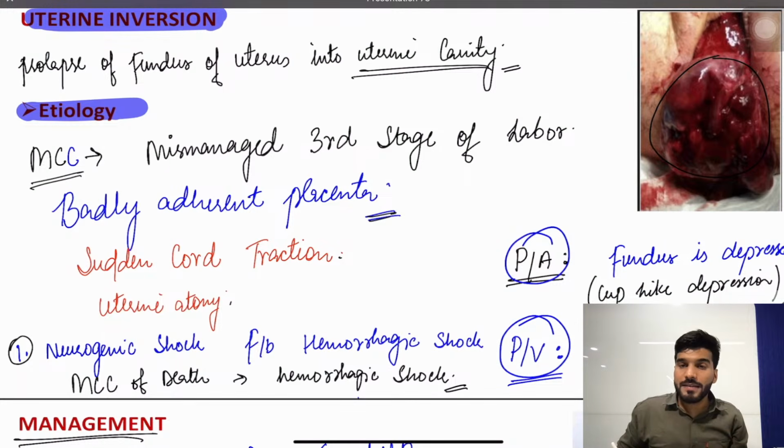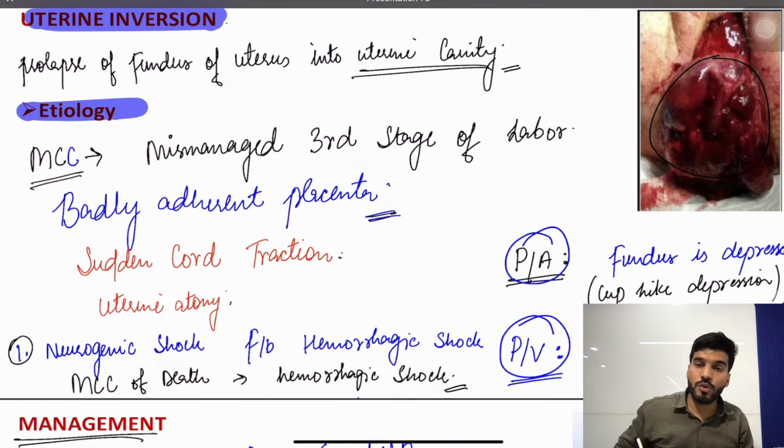In badly adherent placenta, I've discussed that there is an absence of the Nitabuch layer, due to which this placenta is invading or attached to the myometrium, called accreta, invading the myometrium, called increta, or going to the pelvic structures like bladder, called percreta. Okay, and these adherent placentas can be the cause of a uterine inversion, because once this placenta is invading the myometrium and pelvic structures, it will be difficult to deliver the placenta. That's why along with the placenta, the uterus is coming down as well. So upside down, that is a uterine inversion.